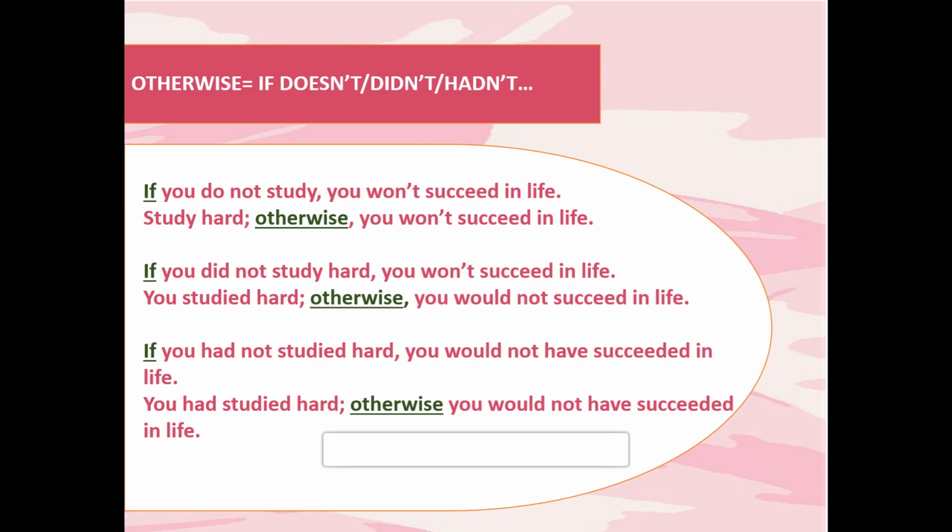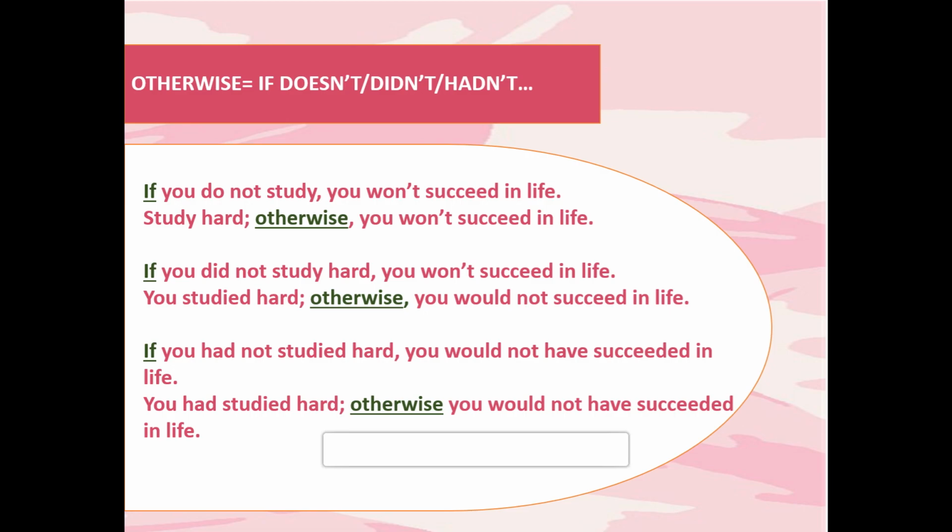Now, how can we change this sentence? How can we replace if by using otherwise? Let's see. Study hard. Okay, so the if clause in which it's written if you do not study, we have written only study hard, and after that there is a semicolon, and then it's written otherwise you won't succeed in life.